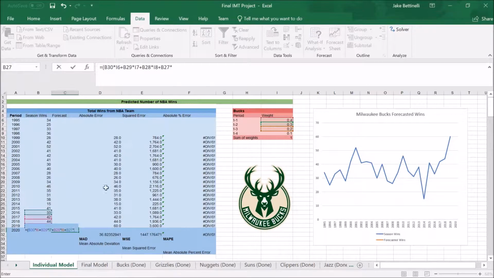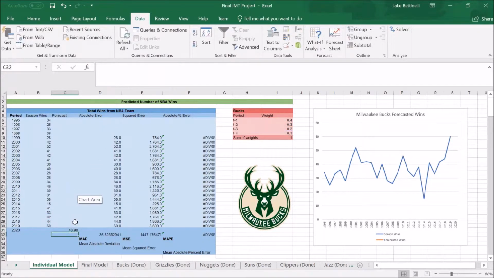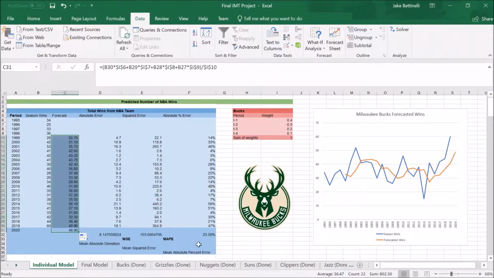We will then divide this total by the sum of the weights, which should always be equal to 1. After quickly locking some of our cells, we will then drag this formula throughout the rest of the table. As you can see, in the lower right, our mean absolute percent error is 23.58%. However, we can actually achieve a more accurate forecast by optimizing each specific weight to its respective period.